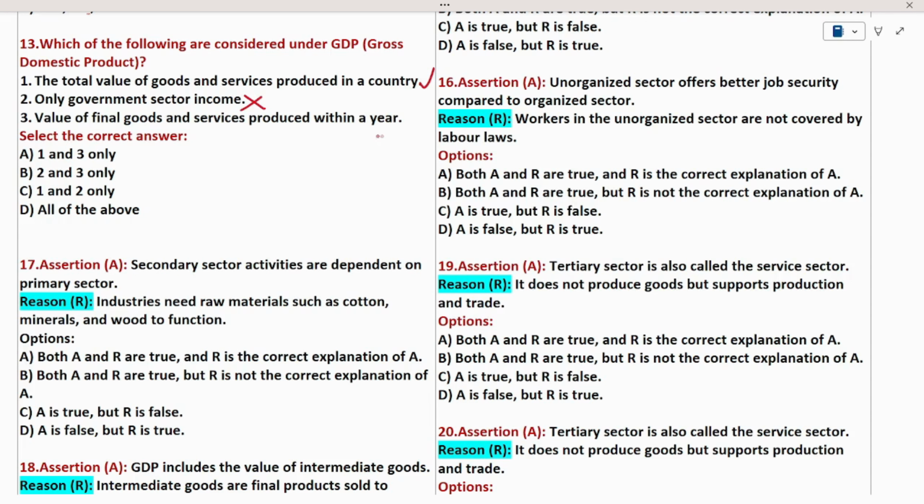Value of final goods and services produced within the year. Yes, we know that statements 1 and 3 are correct answers. So I can say option A is the right answer. Next: Unorganized sector offers better job security compared to the organized sector.